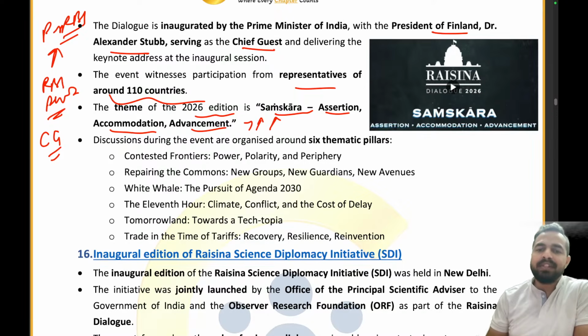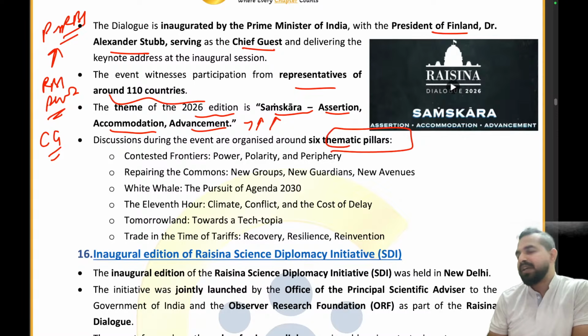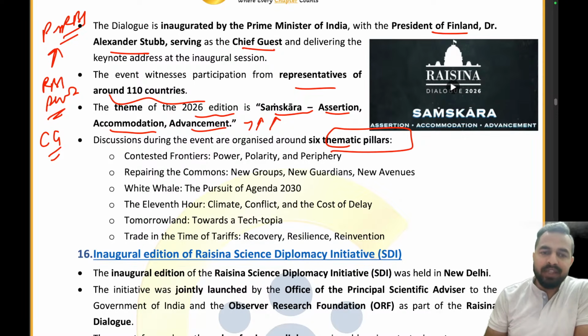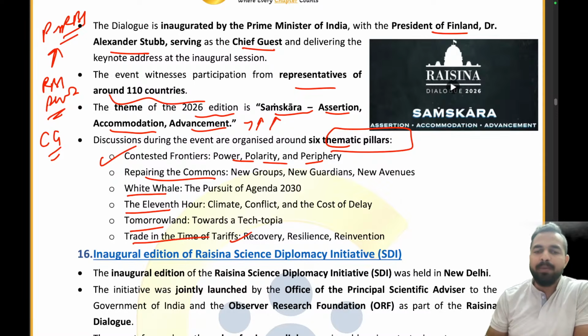And we have 6 thematic pillars across which the Raisina Dialogue was held. What are the 6 pillars? Contested Frontiers, Power, Polarity, Periphery; Repairing the Commons, New Group, New Guardians, New Avenues; White Whale, the Pursuit of Agenda 2030; 11th Hour, Climate, Conflict and Cost of Delay; Tomorrowland, Towards a Techtopia; Trade in the Time of Tariffs, Recovery, Resilience and Reinvention.